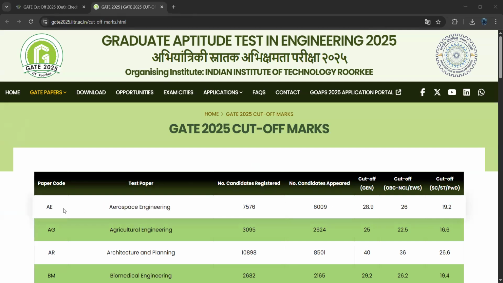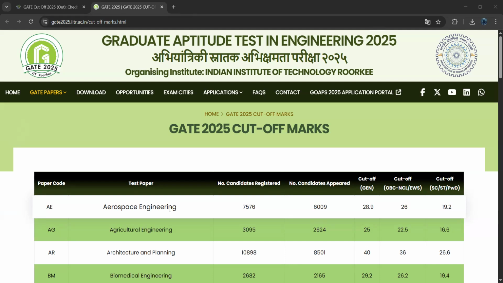So first, AE, aerospace engineering. The total number of candidates registered for aerospace engineering was 7,576. Out of 7,576, 6,000 members appeared for this. And the cutoff for aerospace engineering is 28.9 for general category. For EWS or OBC category, the cutoff is 26. For SC/ST or PWD candidates, 19.2 is the cutoff marks.